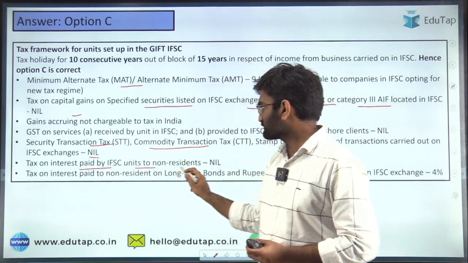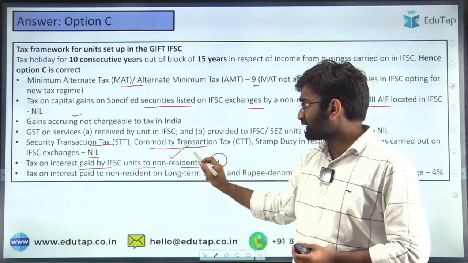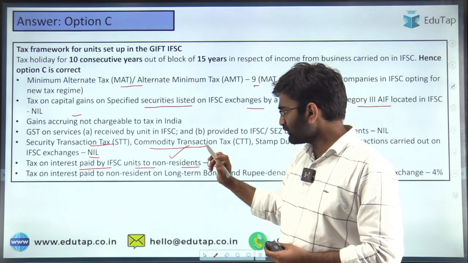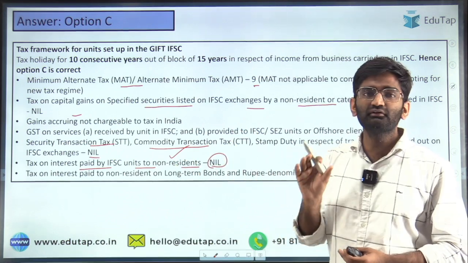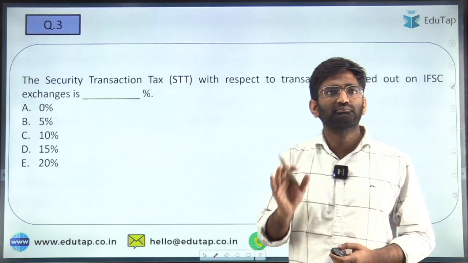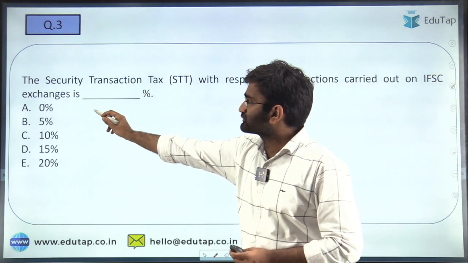Tax on interest earned by IFSC units, on whatever units are providing interest, and on services provided to non-residents, for that also the tax is nil. So these are the benefits, and these are enjoyed for a period of 10 years within a total span of 15 years. The third question is in front of you.